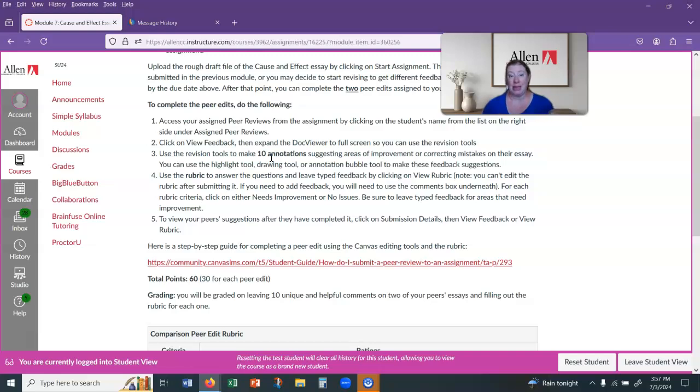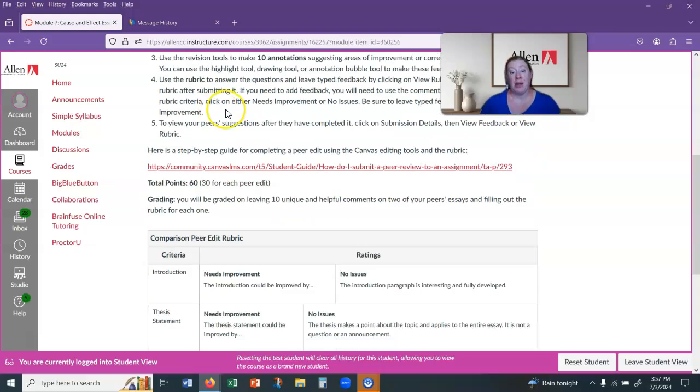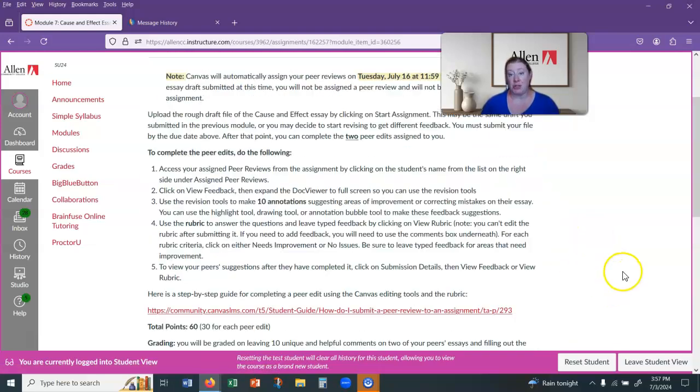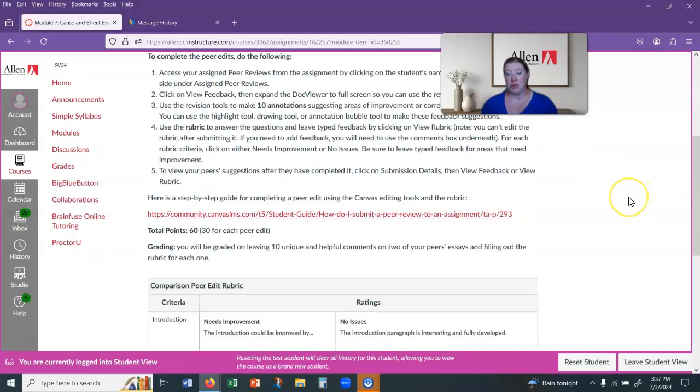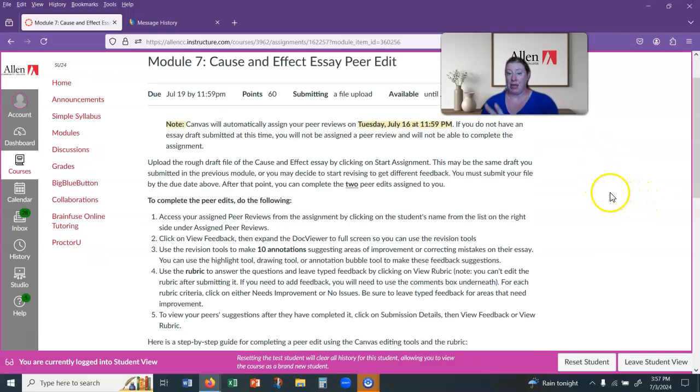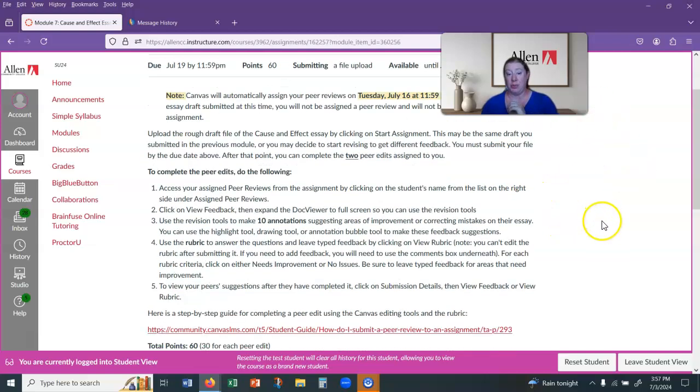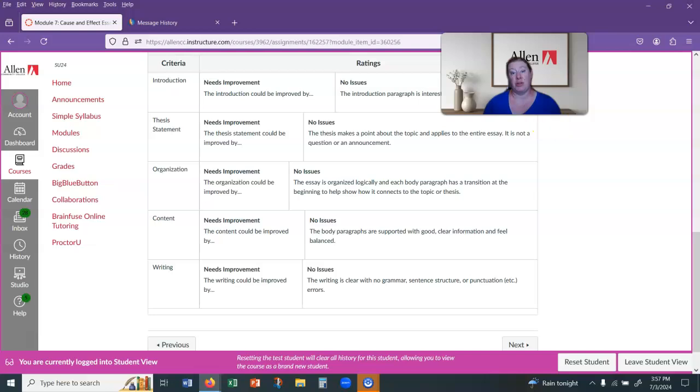You may see somebody else's comments in there because when they submit that file, two people are assigned to each one. So if you are the second person in there, then you'll see somebody else's feedback. That doesn't mean that you don't leave feedback. You still have to do that part of it, but just keep that in mind. Once you're done with that, you will also have the option to view the rubric. I can't show you because it doesn't show it for my student view, but once you're in their name and you see that file page, there will be a view rubric, and this is the rubric that you're going to use.